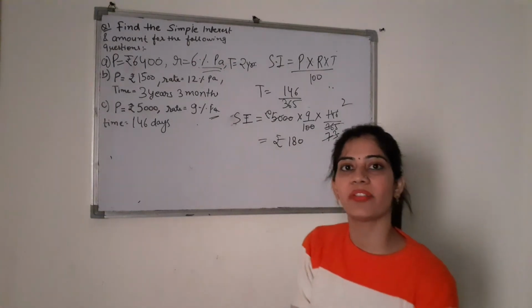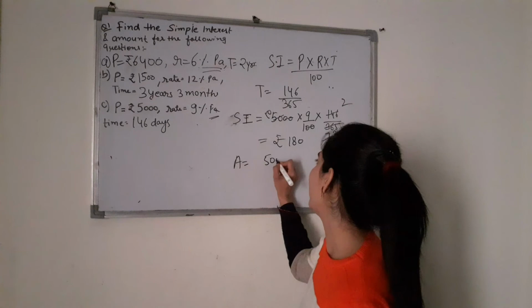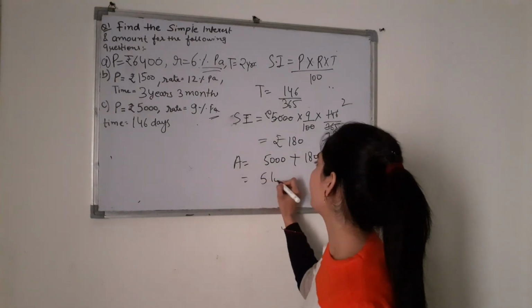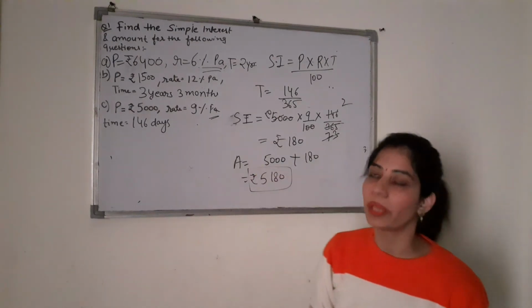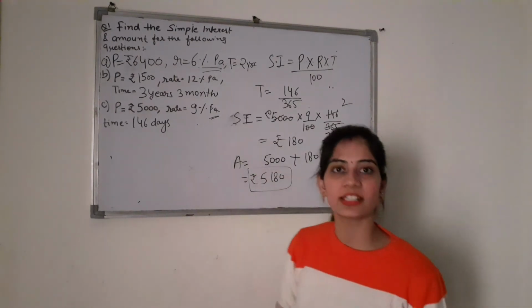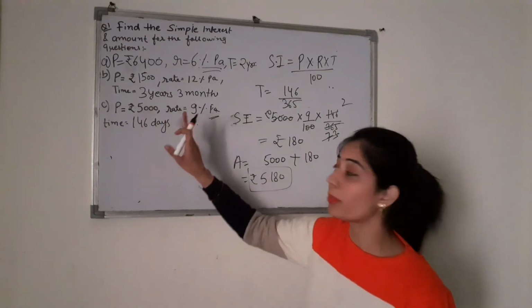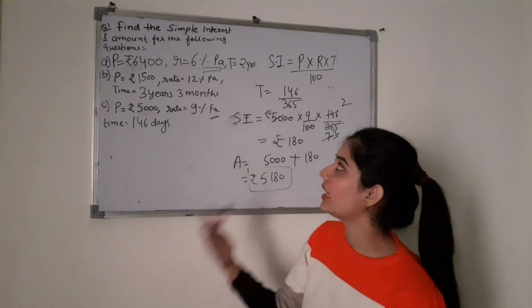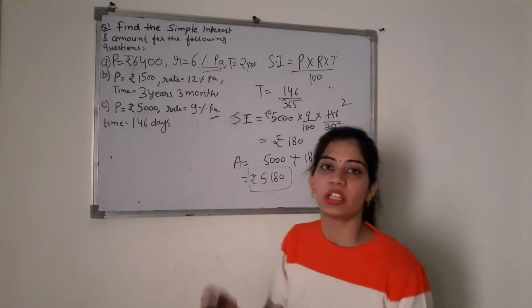Fine. So this is the value of interest. Now what is the amount? P plus I. So 5,000 plus 180 it will be 5,180 rupees. So it is the total amount which is to be paid after 146 days. Simply you have to convert the days into year because rate आपको per annum में given है. Okay? अगर suppose rate आपको quarterly given होती या फिर half yearly given होती, then you change the time accordingly.